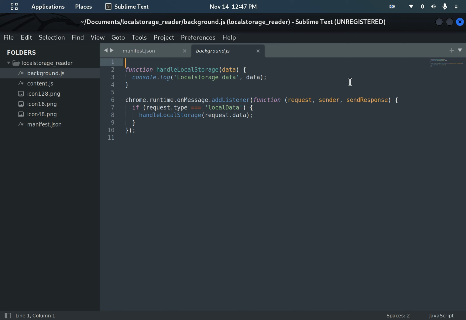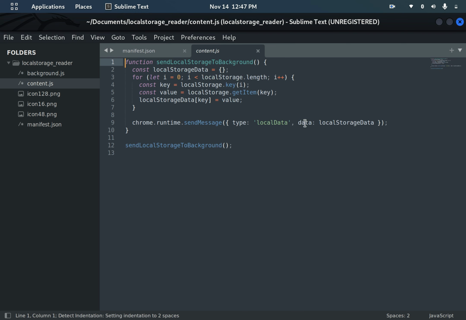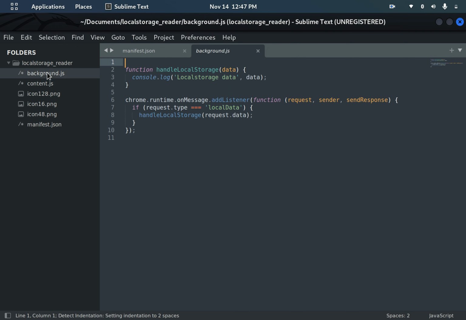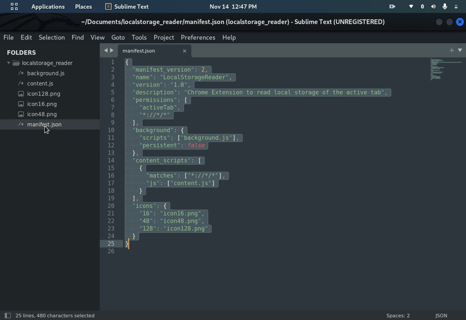So for the sake of understanding, from the content script I am just sending a message. The background script has an event listener and it is waiting for that message. Once that message is received, it can do whatever operation I have mentioned. So the background script will do the necessary task in the background. Let's dig into the code.